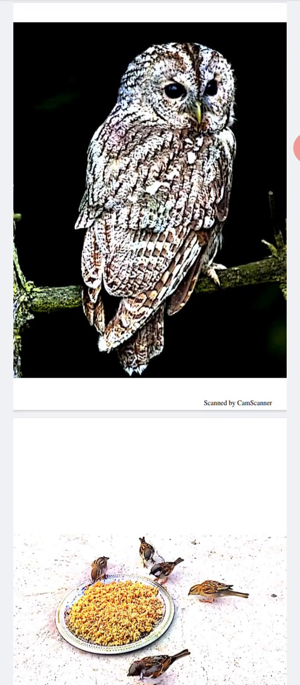The neck movements in birds are also different. A myna moves its head by jerking it forward and backward. An owl can rotate its neck fully backwards.